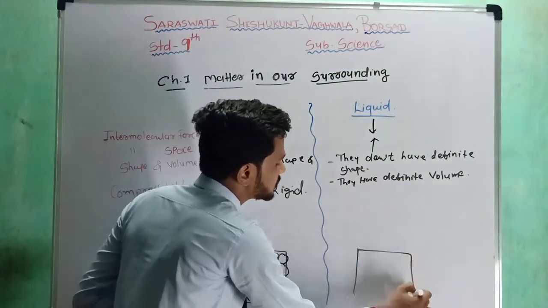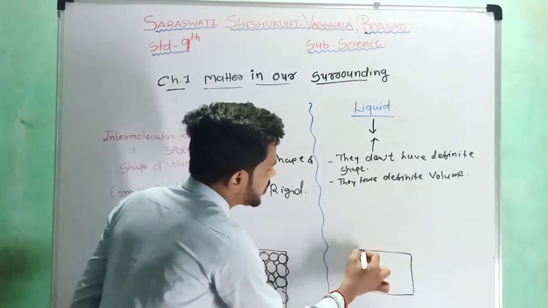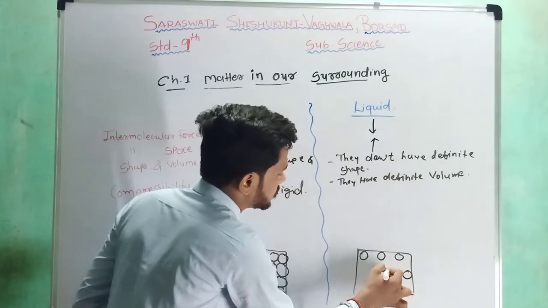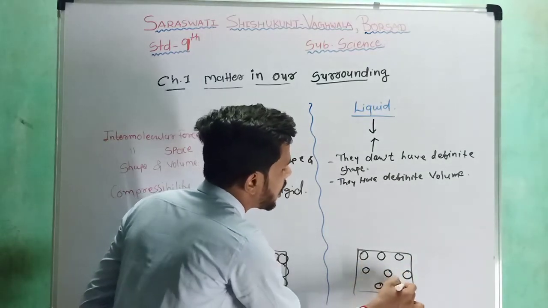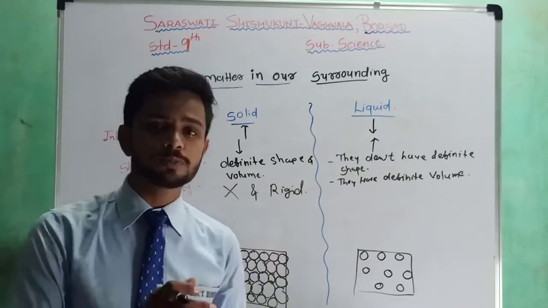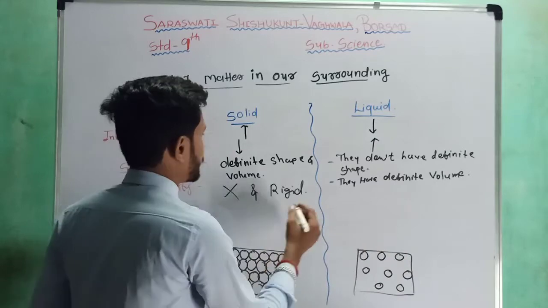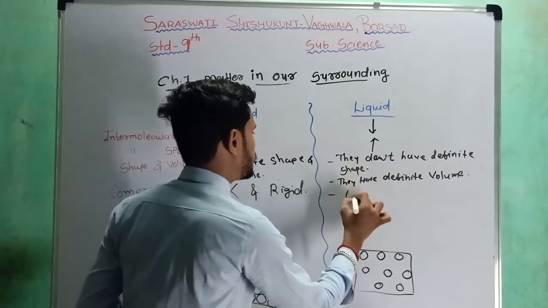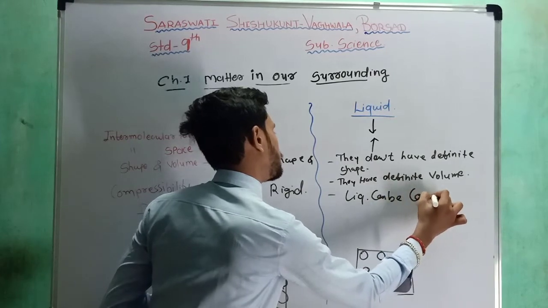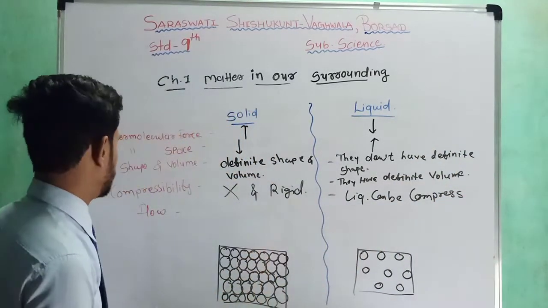Okay, so what about liquid? In the liquid substance, the space between the intermolecular particles is higher than that of the solid substance, and due to the space between the particles you can compress it. So we can say that liquid can be compressed, or liquid is compressible.